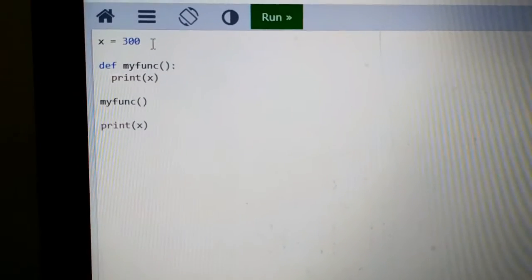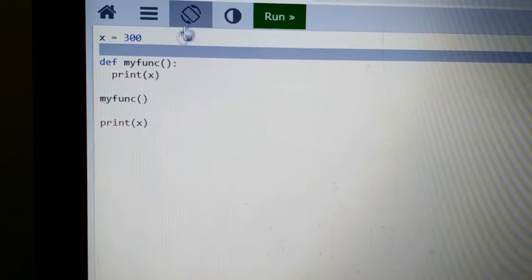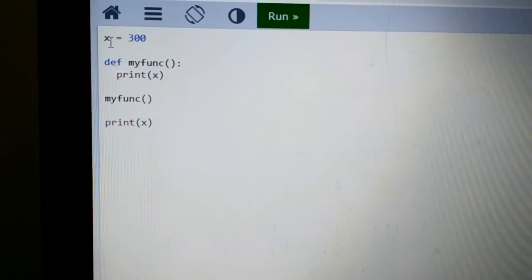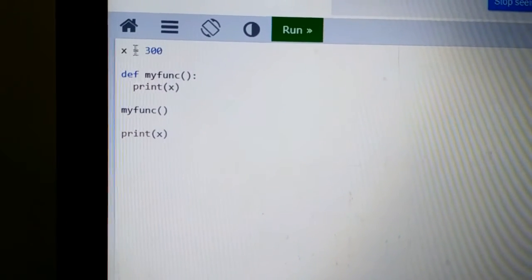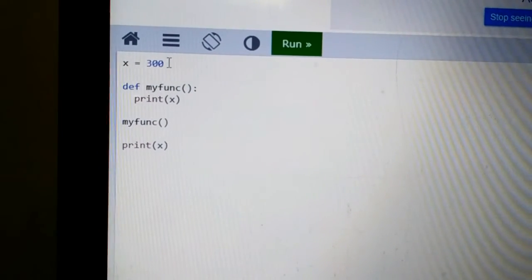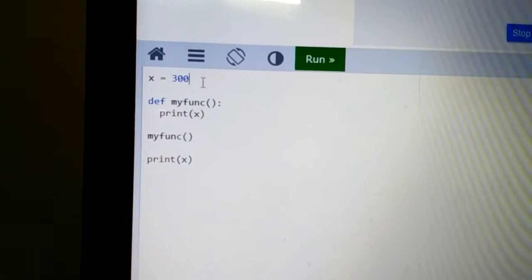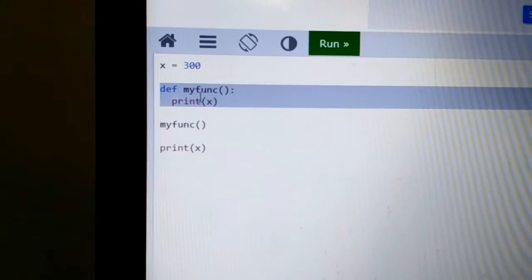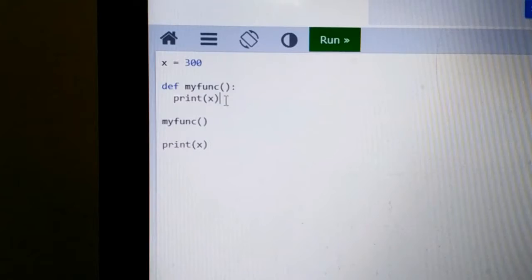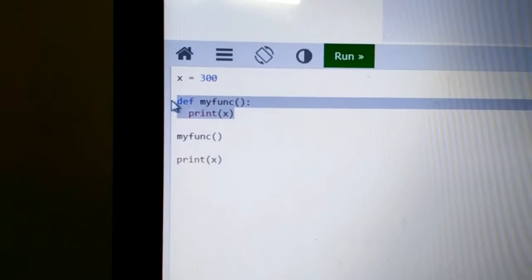See in this example, x is equal to 300. This one is a main function statement. Why? Because here I am not writing any def function in this statement. So that's why this statement belongs to the main function. After this statement I am writing def function. So this one is a sub function. These two statements are sub function statements. The remaining statements are all main function statements here.